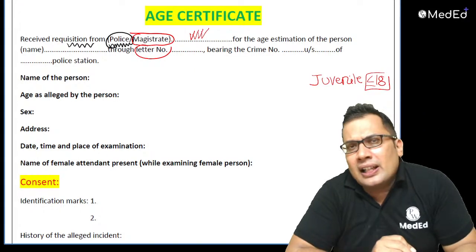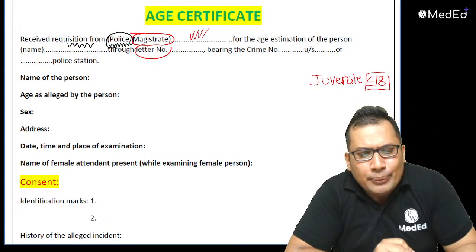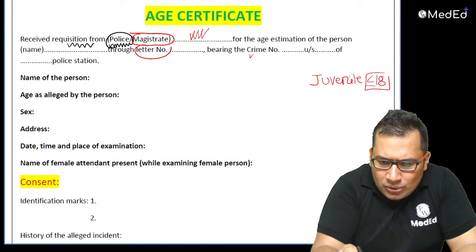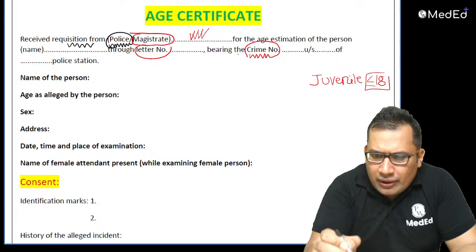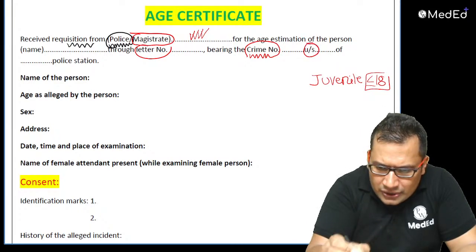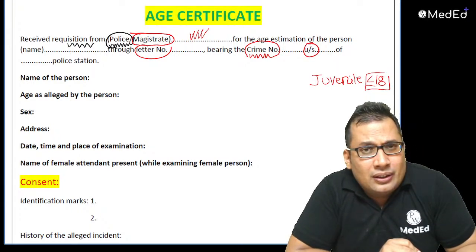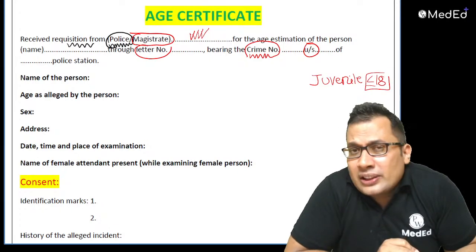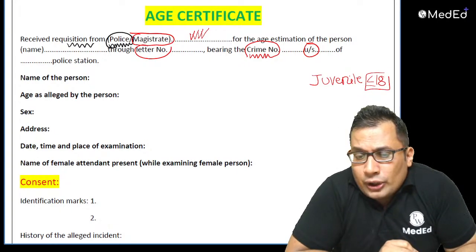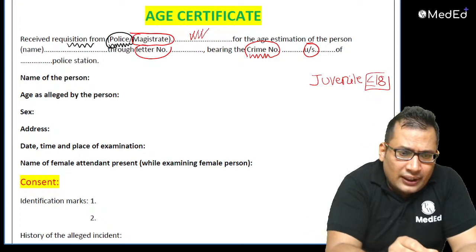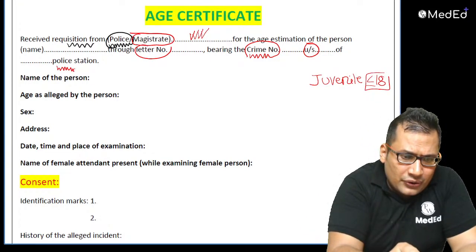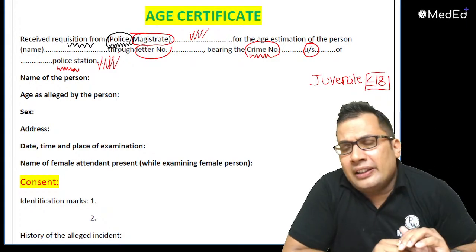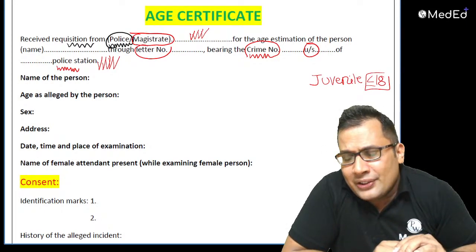Every requisition letter has a number. So letter number, crime number. Under this section: in case of murder, that is 302 IPC; attempt to murder, 307 IPC, under this section of dash police station. This should be the first line of your age estimation certificate.